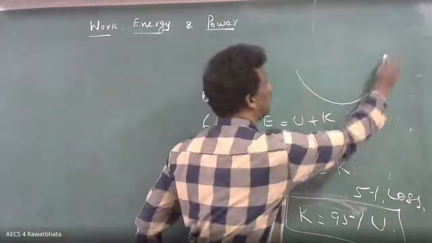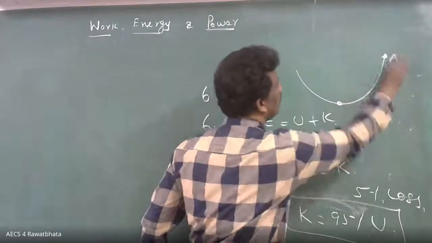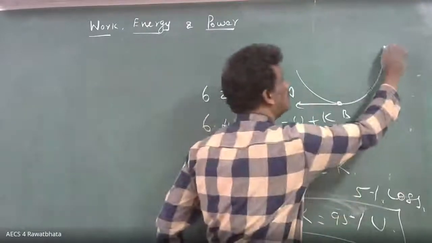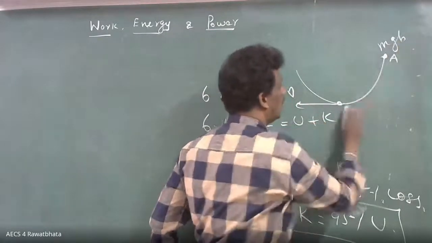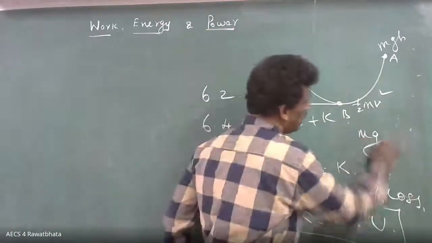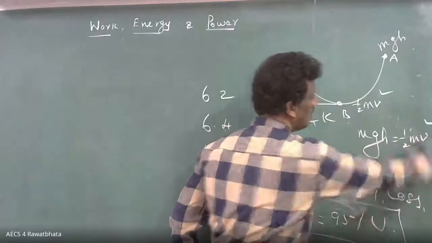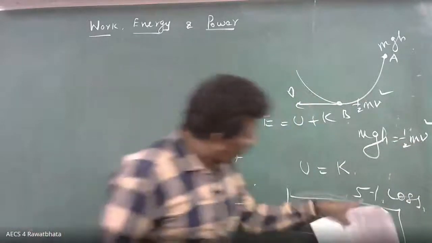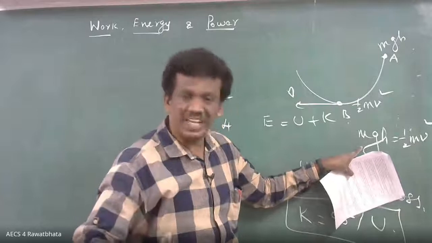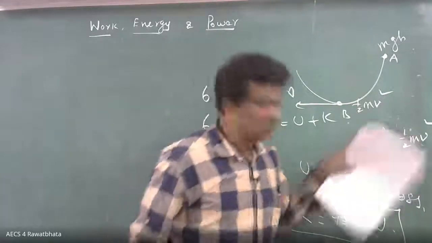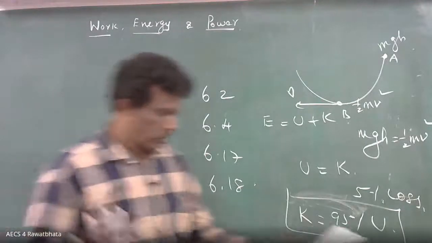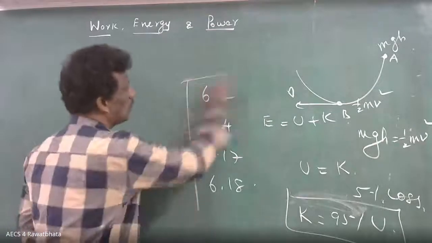Suppose you are moving like that. Here is point A, here is B. Here what is the speed? V. Here, what is the energy? mgh. And the energy here is half mv squared. If there is no loss, mgh equals half mv squared. Suppose 5% loss, then half mv squared equals, don't write 5% of mgh, but the remaining 95% of mgh. This is the only point. 6.17, 6.18, these are the questions you can solve.